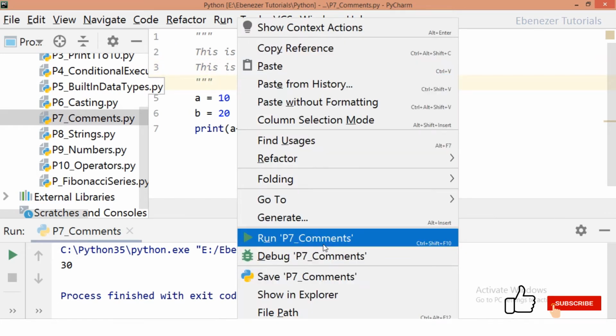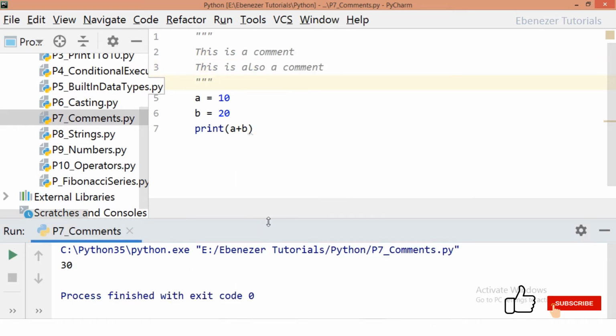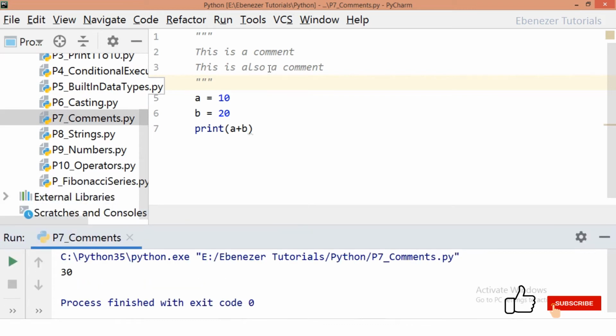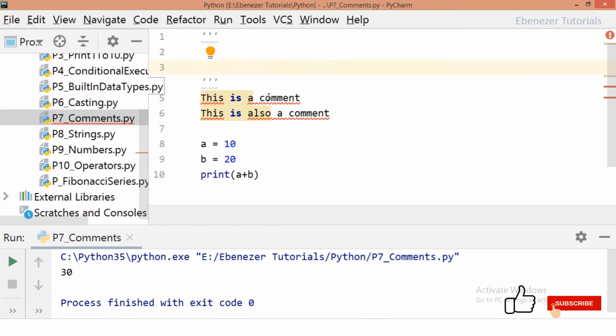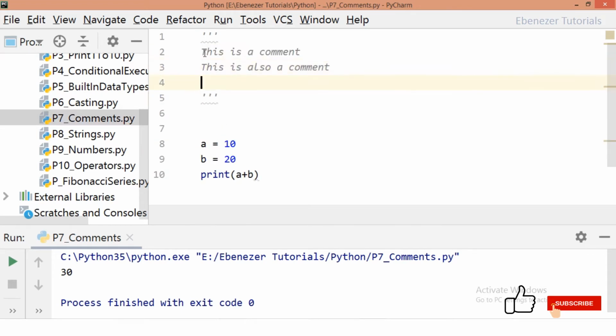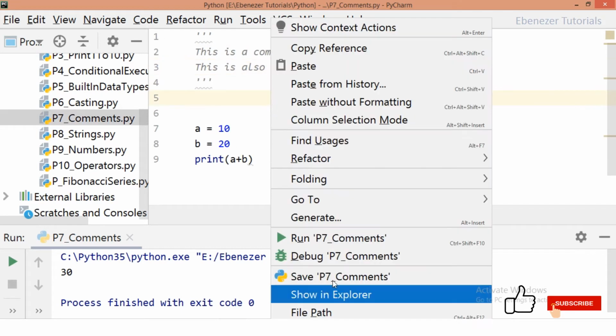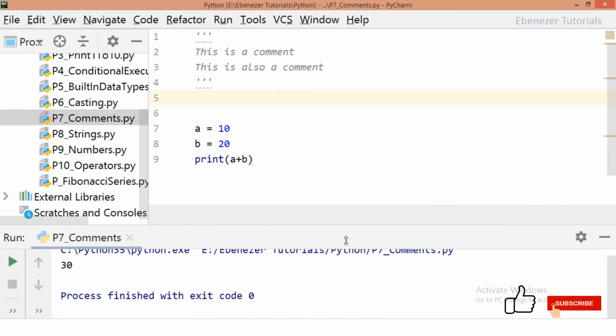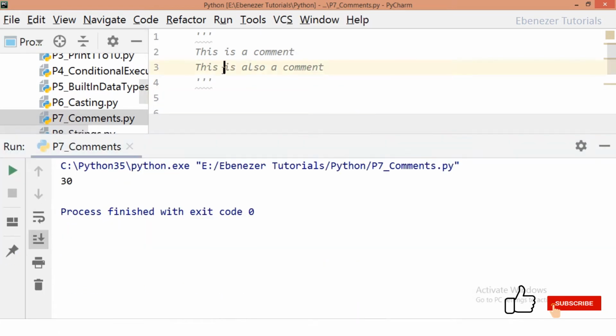Now we can try running this. You can see that it is not getting printed. Now in place of these triple double quotes, you can also have single quotes. So this is also valid. But generally we use double quotes to represent a multi-line comment.